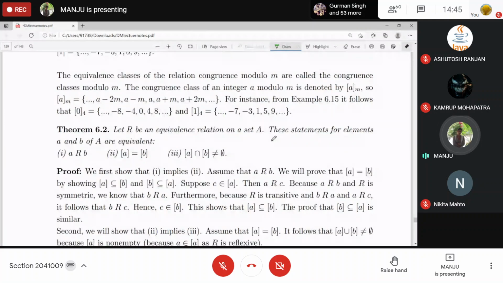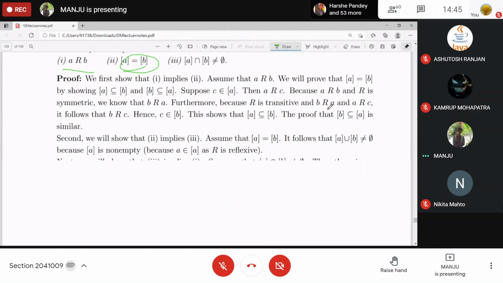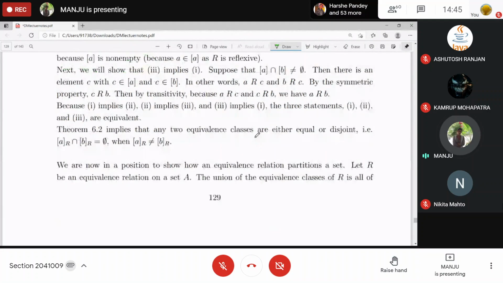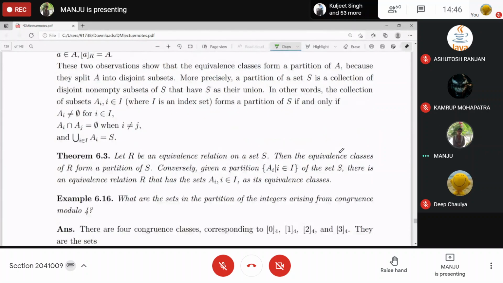For 4, it is again equal to the equivalence class of 0, because 0 and 4 are related, that's why the equivalence classes will be identical. So equivalence classes are either identical, that is equal, or disjoint. If A is not related to B, their equivalence classes will be disjoint. That is, there is nothing common. The intersection will be empty.